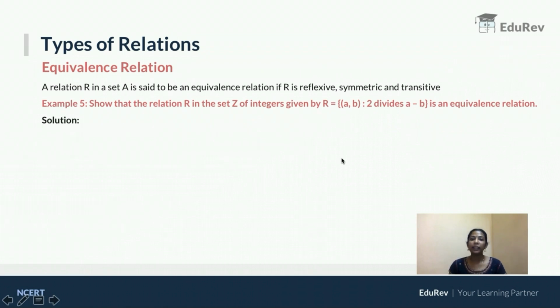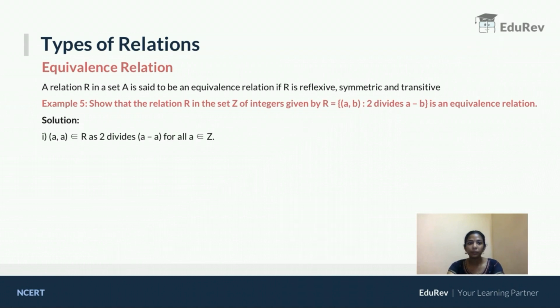So what was the relation? They are telling if you take any ordered pair, the difference should be divided by 2. And what does A, B belong to? All of them belong to integers, or simply Z. They are asking us to prove this is an equivalence relation. Before going further, what should we prove? If we are supposed to prove it as an equivalence relation, we have to prove that first it is reflexive, then it is symmetric and then it is transitive.